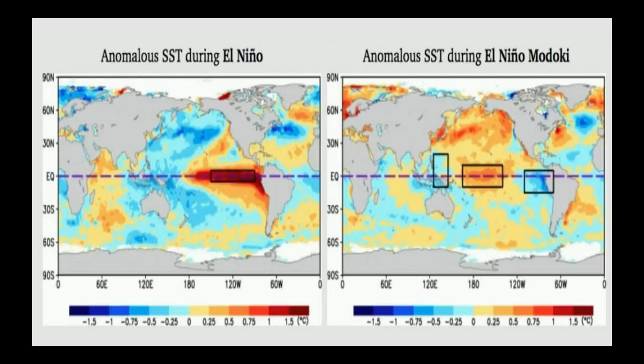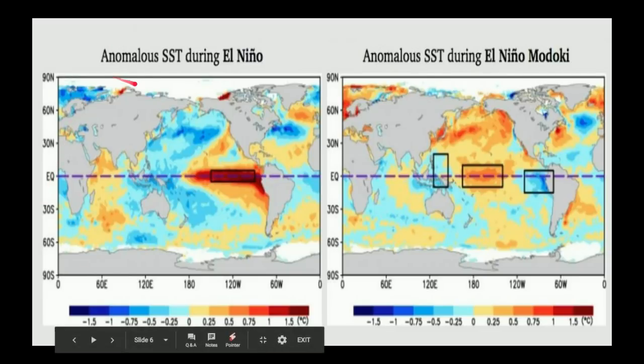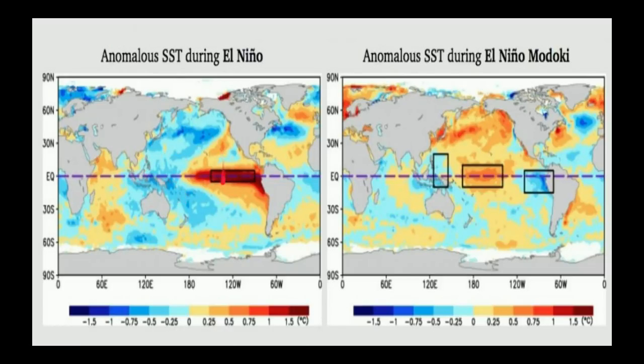So, during a regular El Niño, the sea surface temperatures, or SST, are typically eastern-based in the Pacific Ocean. You can see this is the Pacific Ocean extending from Oceania all the way to South America. If we look at this, it is more eastern-based than western-based, and not even central-based. So it is more eastern-based.